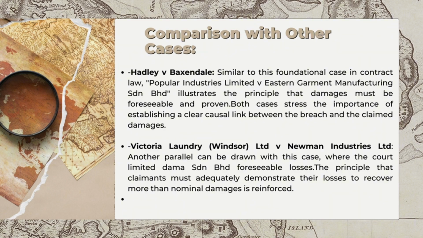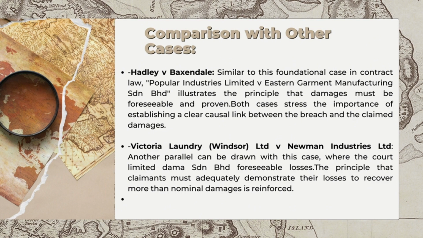In the Popular Industries case, the defendant did not send the items on time and thus caused an issue to their own prestige and the reputation of Popular Industries. Due to the late delivery and their inability to produce on time, the damages claimed were only a nominal amount.